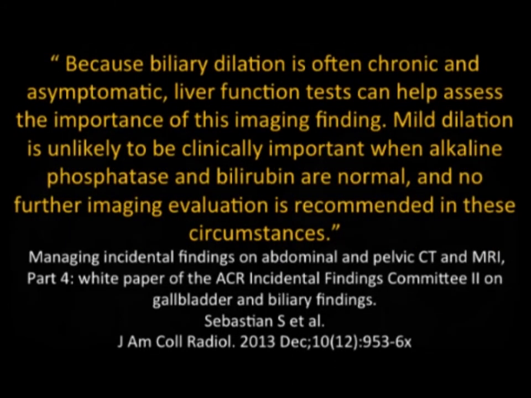Now, because biliary dilatation is often chronic and asymptomatic, liver function tests can be helpful. Mild dilatation is unlikely to be associated with elevated liver function tests. And again, we tend to not overemphasize very minimal prominence of the ducts in an asymptomatic patient, but it's something you need to use clinical judgment on.